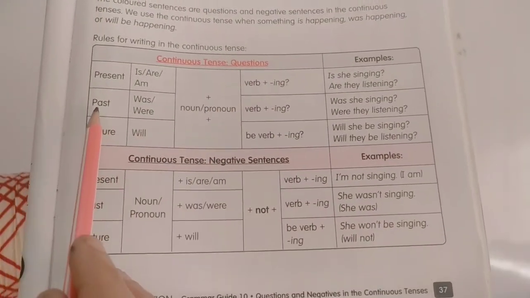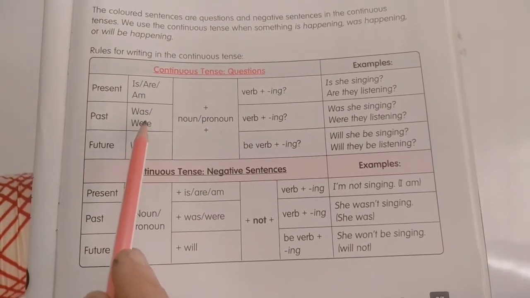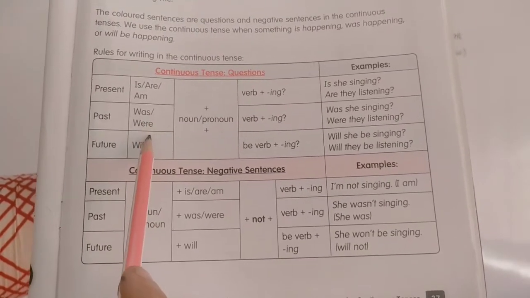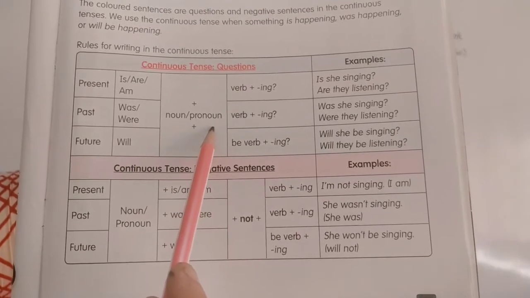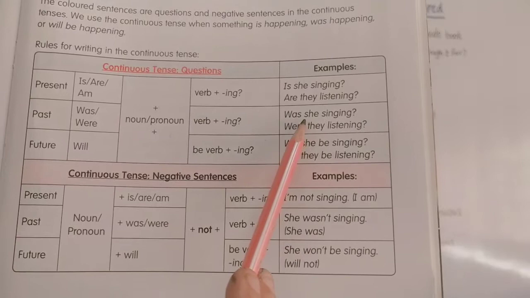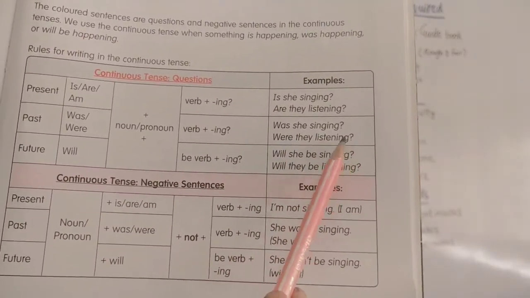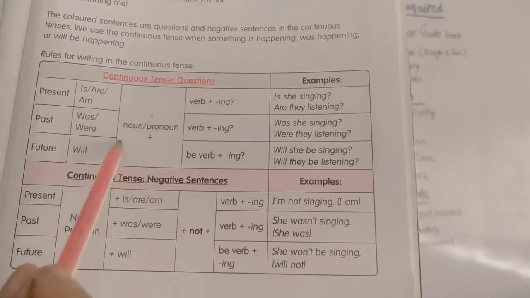Okay, for framing the past continuous tense questions, first of all the beginning of the sentence will be with was or were. Okay, after that we will write noun or pronoun of the sentence, then verb plus ing, like in the example, was she singing? Were they listening? So this is the example of past continuous question.